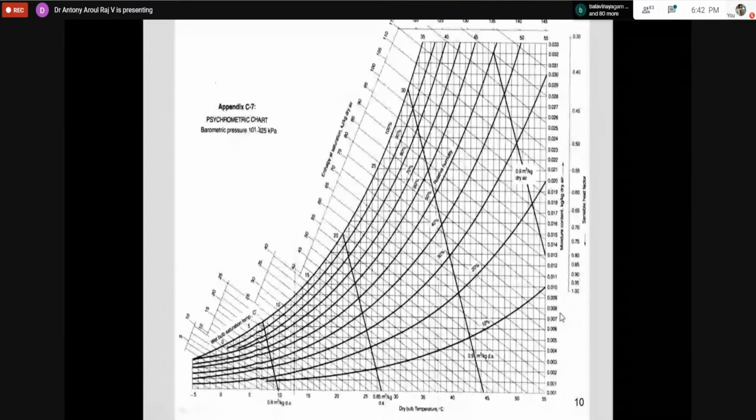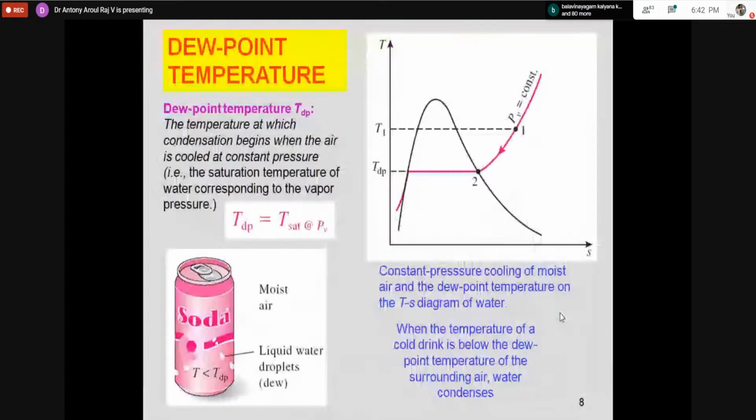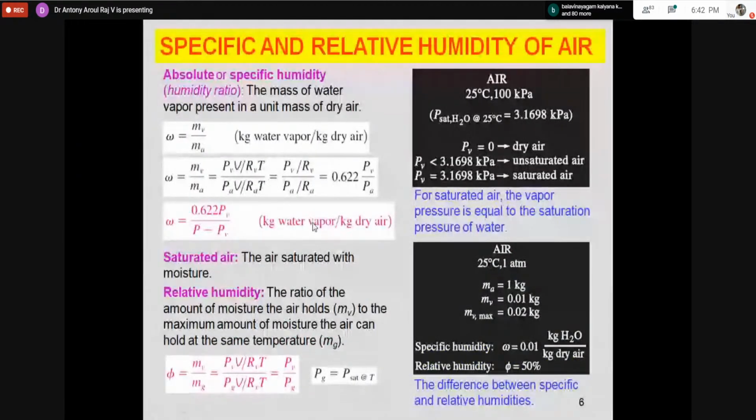Now we know what specific humidity, or absolute humidity, is. It is the ratio of mass of water vapor to mass of air.